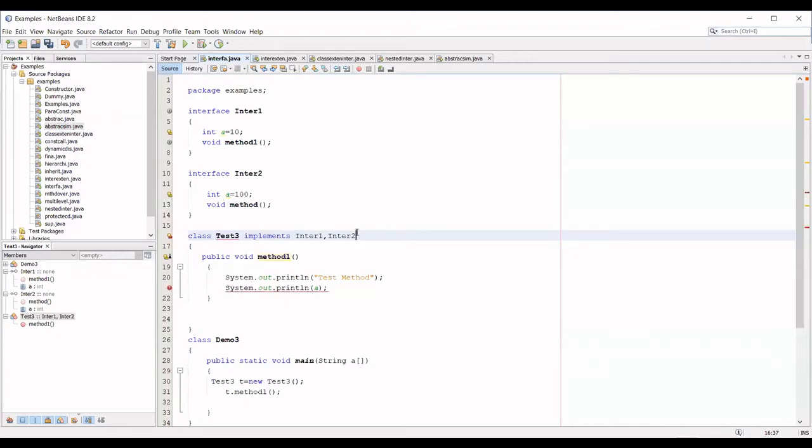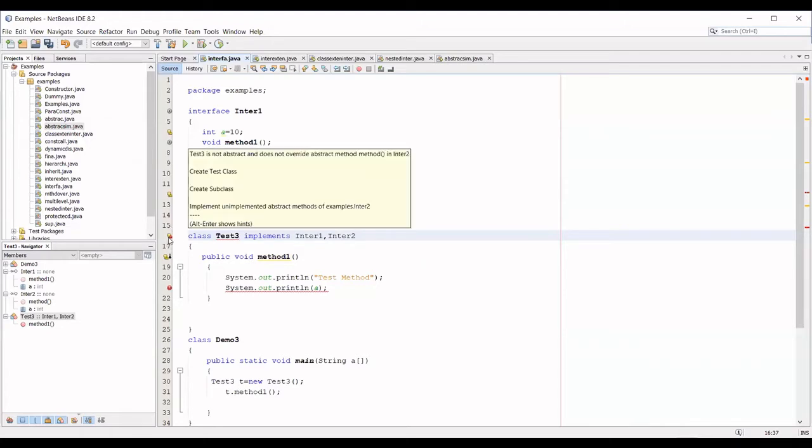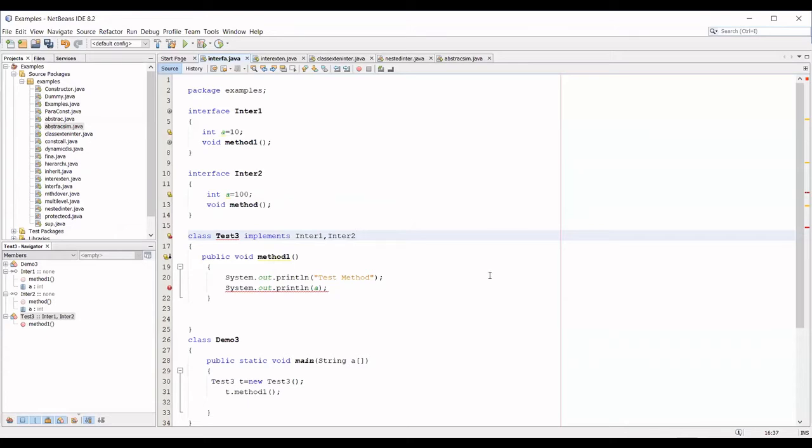Any doubt in this point? No, ma'am. So you can have any number of implementations. So why is it showing an error? Name collision, ma'am. So which is exactly having a name collision? Whether interface method 1 is having the problem or the variable A is having the problem? Variable A, ma'am.